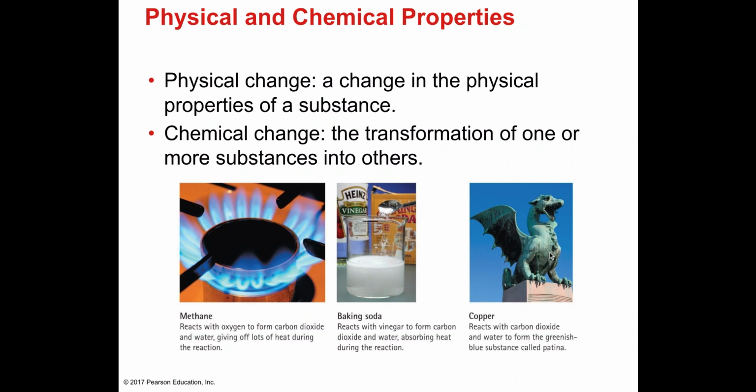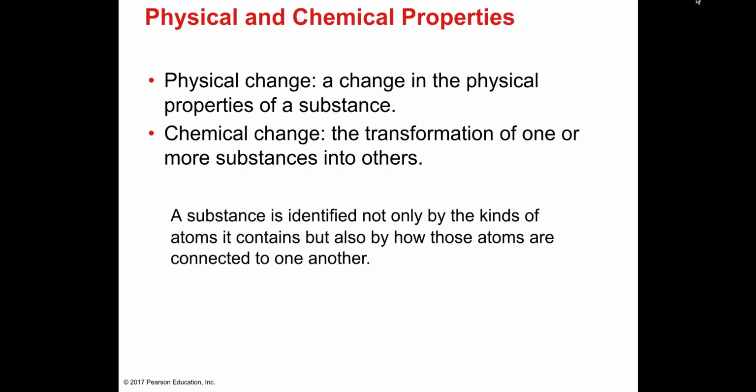Now look at this other image here. This initially was brown, just like the Statue of Liberty. Copper is a brown metal, but when you expose copper, it reacts with carbon dioxide and water to form a greenish blue substance that we call patina. Okay, so all of these images describe what? A chemical change. All right, now let's look at more scenarios of a chemical change.